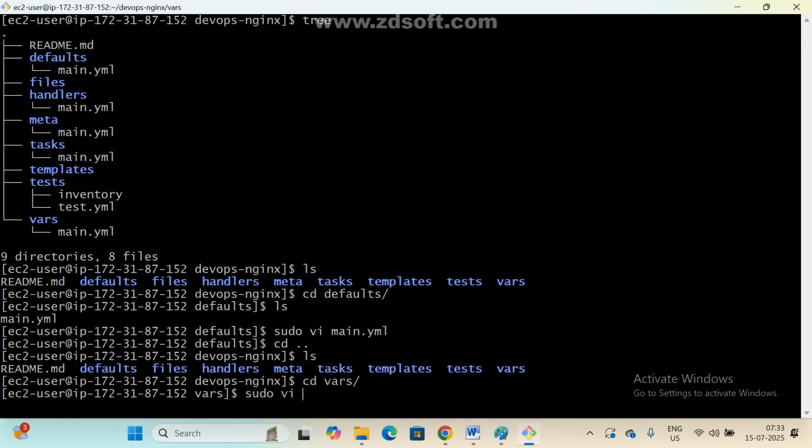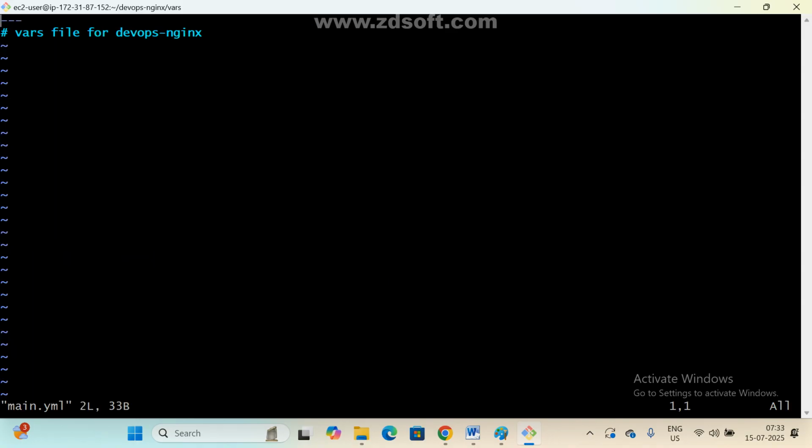Sudo vi vars main.yml, insert. Now just paste it. Just try to understand the logic. The rest we can get from Google, no need to remember. They gave nginx as the package name and nginx as the service name. Escape, colon, x.